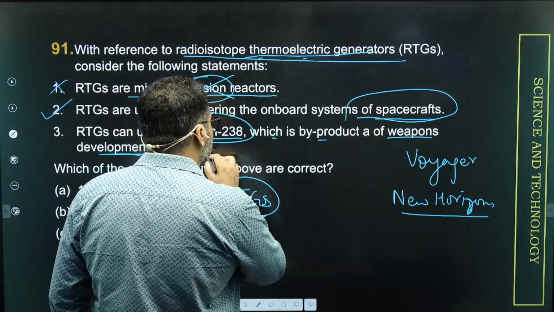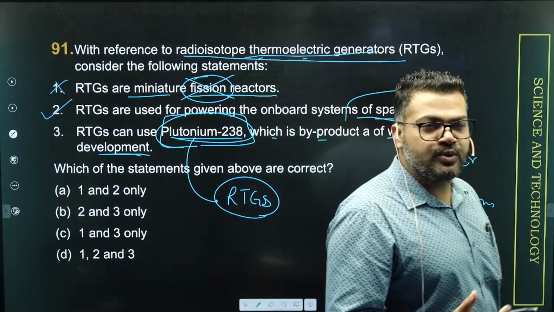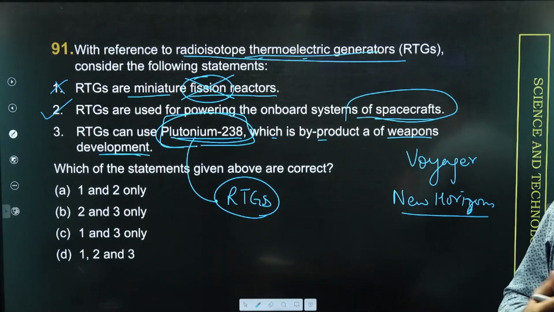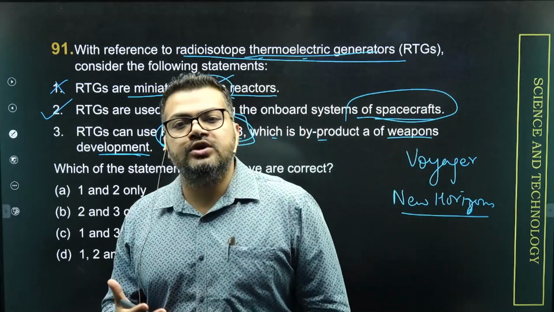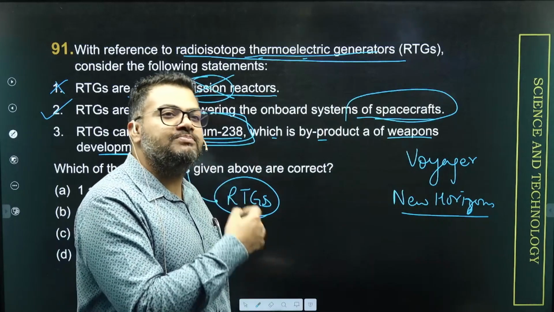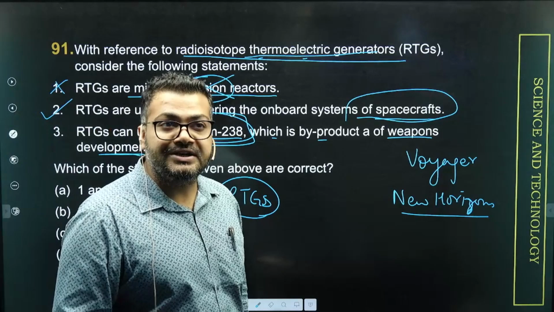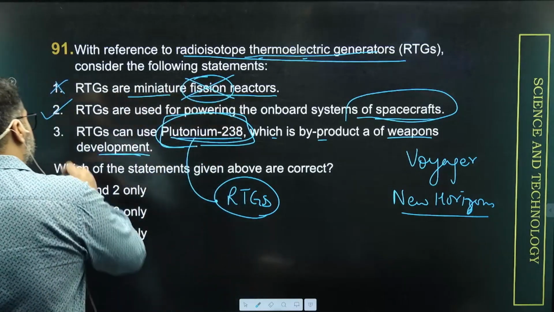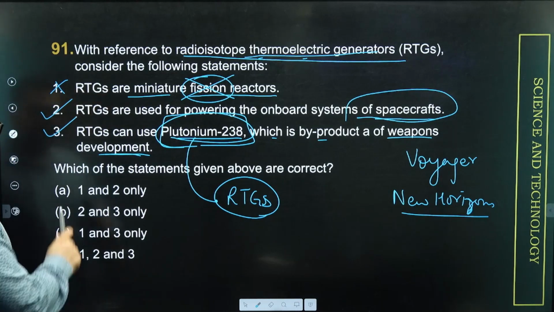So yes, plutonium-238 is often used, which is normally produced in the weapon development program. When USA itself was producing weapon grade plutonium, plutonium-238 eventually came out as one of the byproducts, which essentially powered the RTGs that the US had used and has been using since the 1970s.